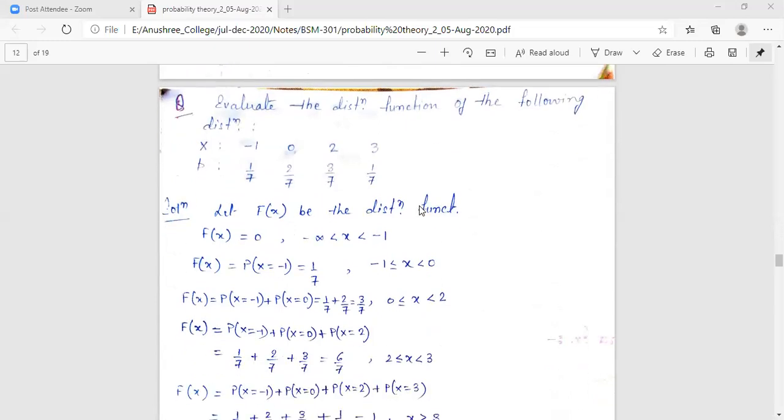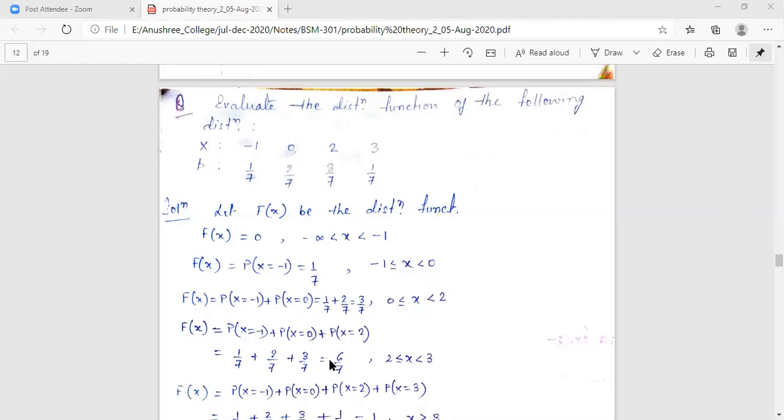Okay, so let us move on to the next problem, where we will do again the same thing for finding the distribution function. Look at the problem. What is given over there? Evaluate the distribution function for the following distribution. A probability distribution is given to you. We are required to find the distribution function, which means again capital Fx, where the probability distribution is given to you. Look at the values of the random variable, that is -1, 0, 2, 3, and the probabilities 1 by 7, 2 by 7, 3 by 7, 1 by 7.